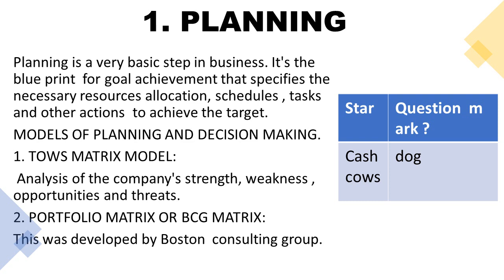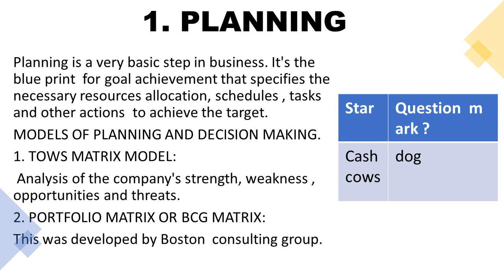It's like a blueprint of your goal achievement that specifies necessary resource allocation, schedule, tasks, and other actions to achieve your target. How to start our work, from where to start, and what steps to follow to reach our target, everything will be mentioned in the planning. We need to go according to a plan.